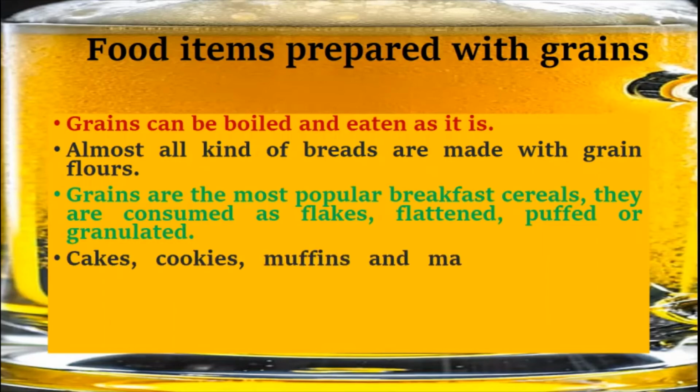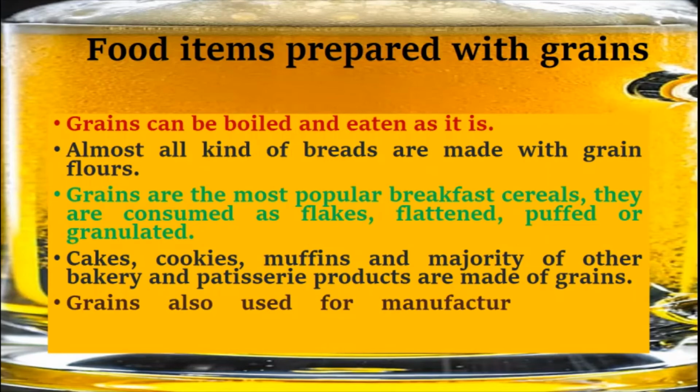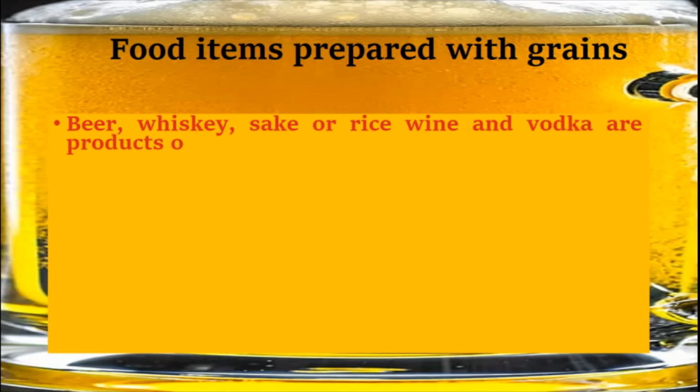Cakes, cookies, muffins, and the majority of other bakery and patisserie products are made of grains. Grains are also used for the manufacture of vinegar, maltodextrin, glucose, and dextrose. Beer, whiskey, sake or rice wine, and vodka are products of grains.